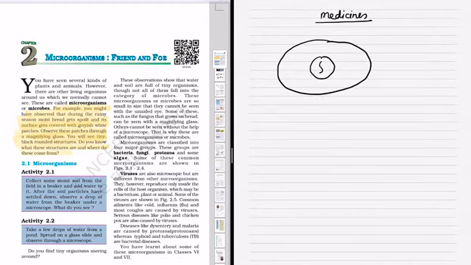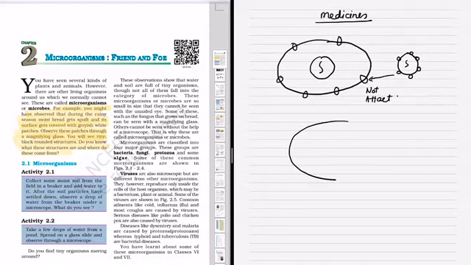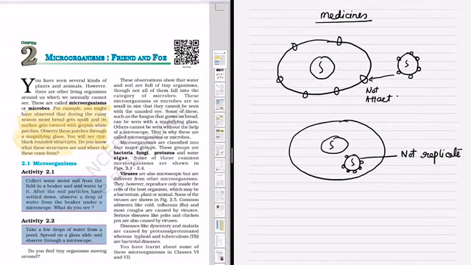Besides that, we also use medicine against viruses. The medicines don't kill the virus. They make it difficult for the virus to attach to the host protein. If it doesn't attach, it cannot enter the host cell. And if it does enter the host cell, it cannot use the host machinery to replicate or make more of the same type of viruses.